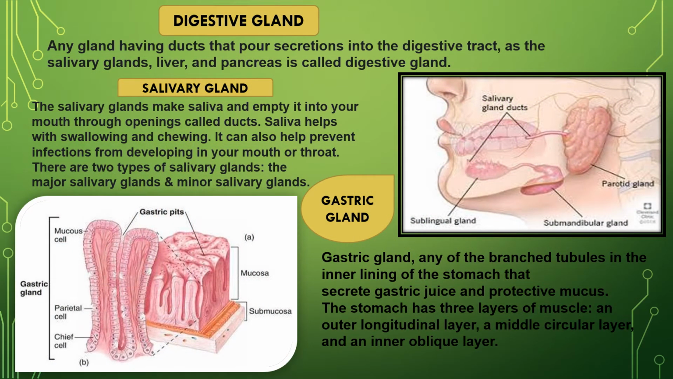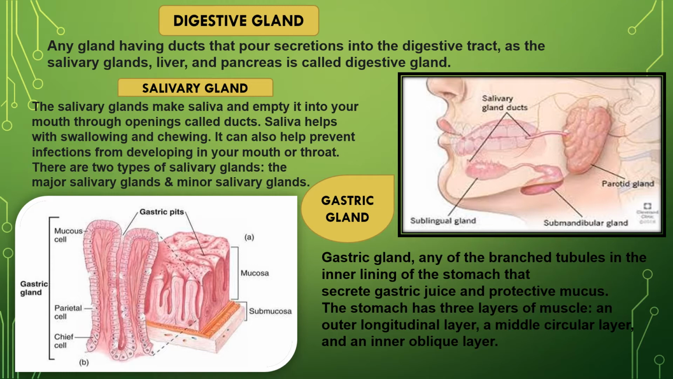Now the next accessory organ of the digestive system is the digestive gland. Any gland having ducts that pour secretions into the digestive tract, such as the salivary glands, liver and pancreas, is called a digestive gland. So first, salivary gland. The salivary glands make saliva and empty it into your mouth through openings called ducts.